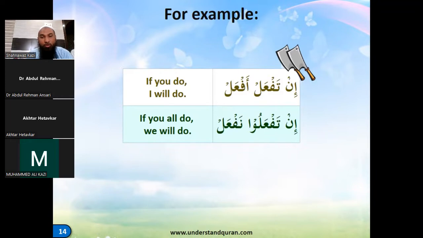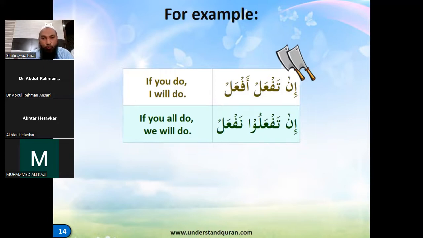Now we are all plurals. I'll say the English, and then you all say it in Arabic, and then I'll repeat it in English for the plural. If you all do, we all will do. In taf'alu, naf'al. So if you all do, we will do. We are already practiced at saying taf'aluna, af'alu and naf'alu. When there is a condition followed by in, it will be with the sukoon. So in taf'al, af'al. If you do, I will do. In taf'alu, naf'al. Here taf'aluna has become taf'alu, and naf'alu has become naf'al.